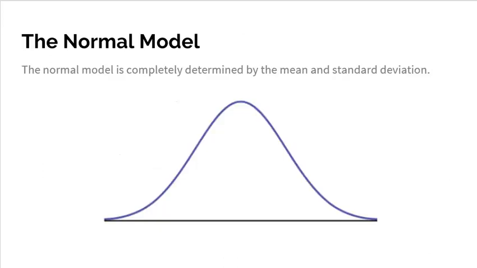So here is that normal model, right? Mound-shaped, symmetric, unimodal. We love the normal model. Now, a normal model is completely defined by its mean and its standard deviation. But let's make sure you understand what it means to be normal, right? What it means to be normal is that you have this hump, right? Whatever your mean is falls exactly in the center, and a large amount of data is near that, right?